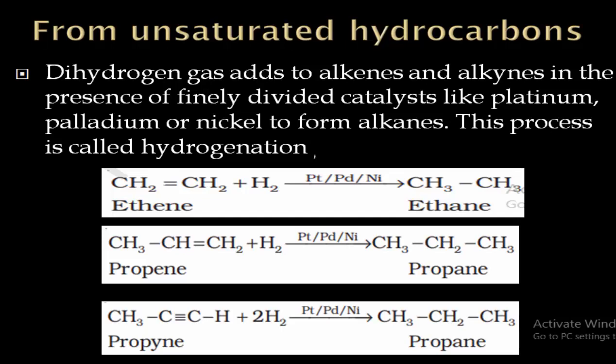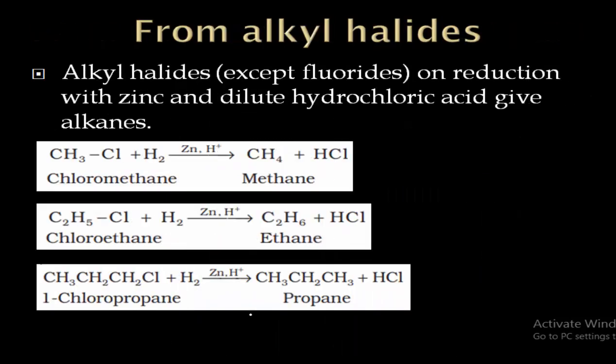So this is one method to prepare the alkanes from unsaturated hydrocarbons. Then second method to prepare the alkanes is from alkyl halides. So alkyl halides except fluorides on reduction with zinc and dilute hydrochloric acid give alkanes.